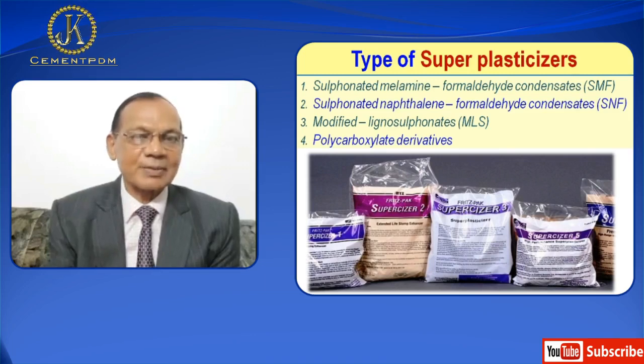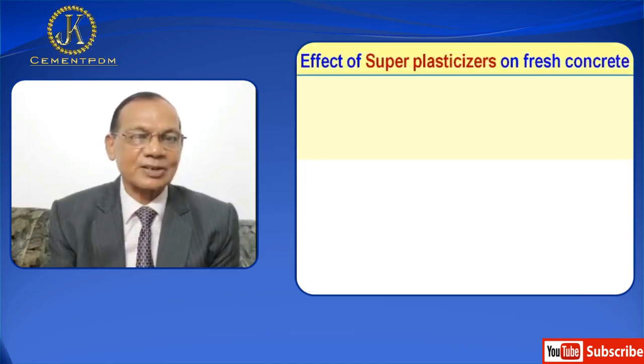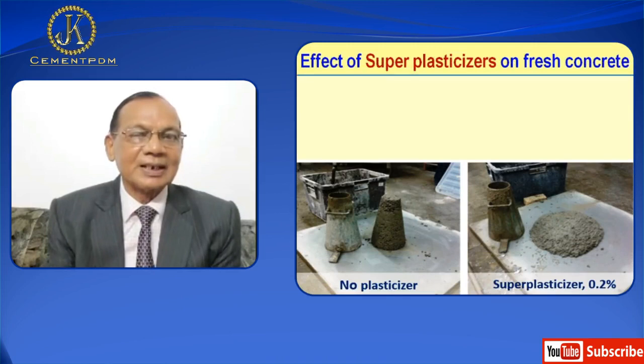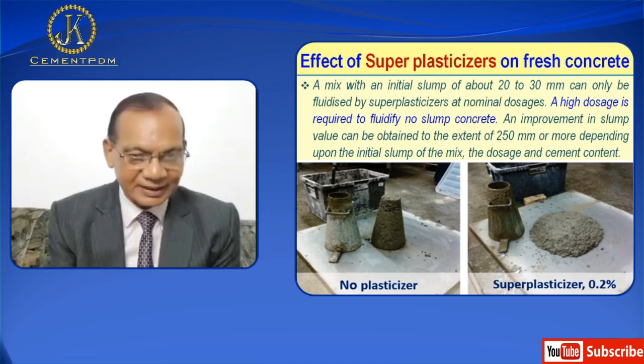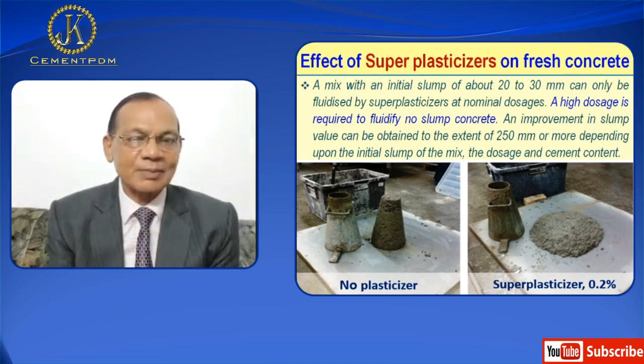Now let us examine effects of superplasticizer on fresh concrete. A mix with an initial slump of about 20 to 30 mm can only be fluidized by superplasticizer at nominal dosage. A high dosage is required to fluidify no slump concrete. An improvement in slump value can be obtained to the extent of 250 mm or more, depending upon the initial slump of the mix, the dosage, and the cement.